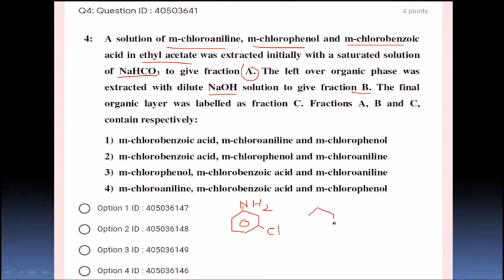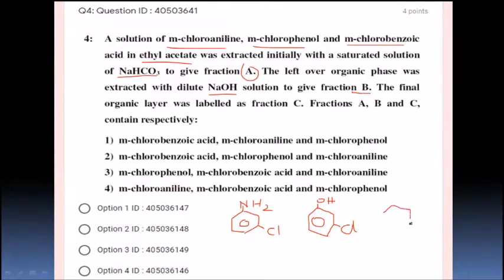So before going further, what is metachloroaniline? Is it acid or base? Yes, it is a base, right? And what about this phenol, metachlorophenol, is it acid or base? Weak acid. Phenols are weakly acidic, meaning they are soluble in strong bases but insoluble in weak bases.